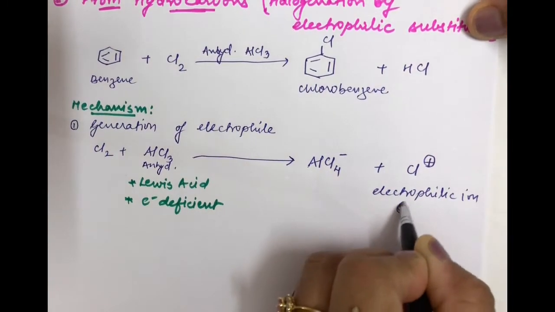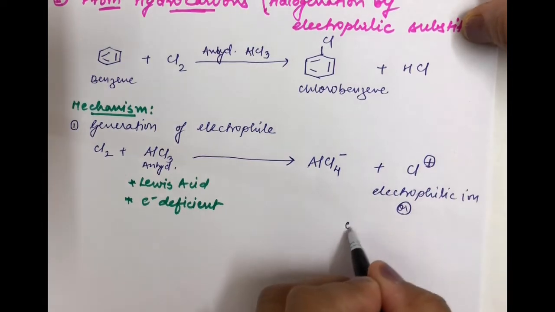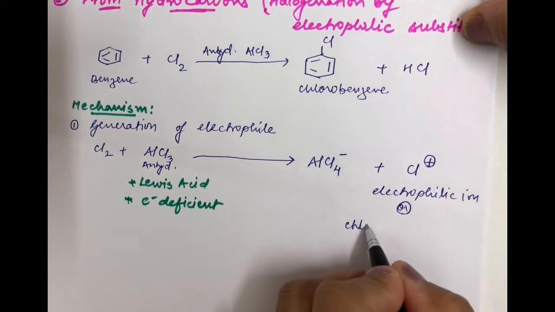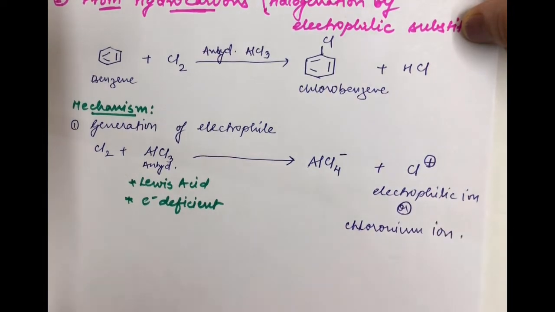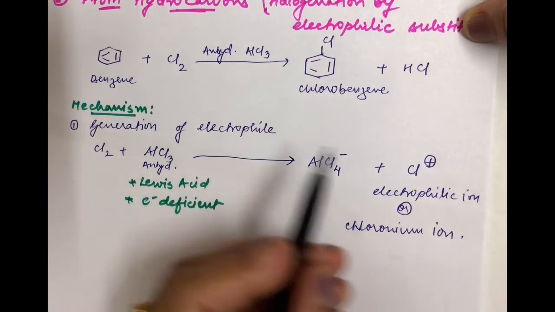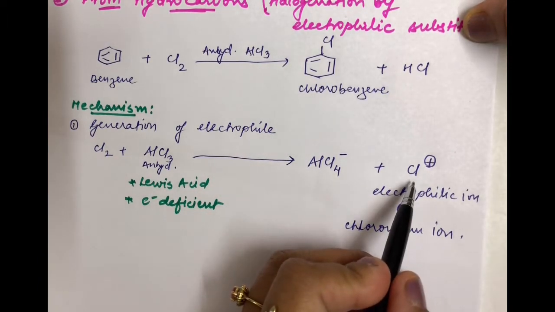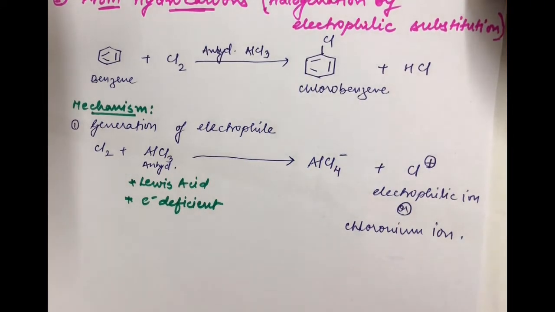Generally, and specifically since it is Cl, we can call it the chloronium ion. As I said, the first step in the mechanism is generation of the electrophile. So yes, we have generated the electrophile. Electrophiles are nothing but electron loving species.